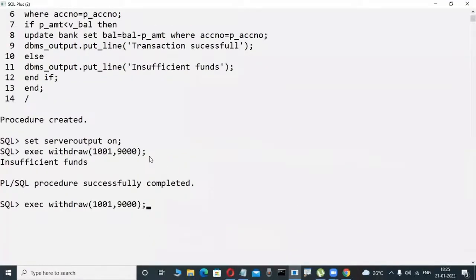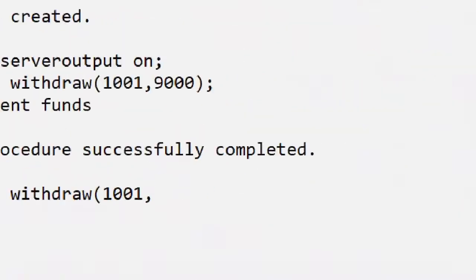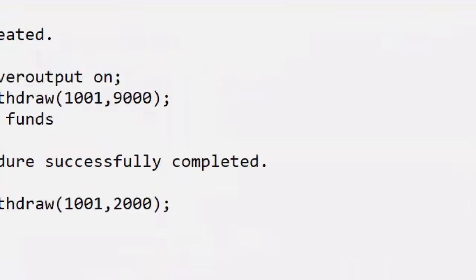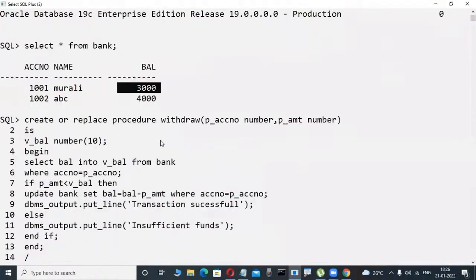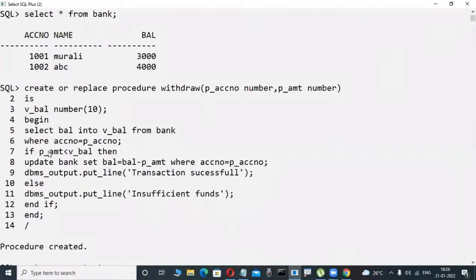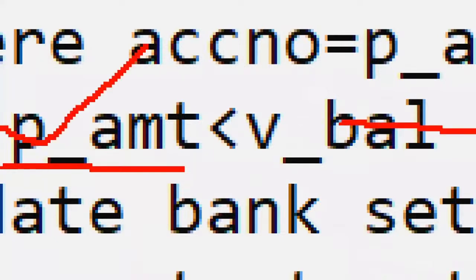Observe it here. 1001 is my account number. I try to execute withdraw again. Okay, so now the procedure. Now I try to withdraw 2,000 rupees. Possible? Possible. Why? Because my balance is 3,000, and I try to withdraw only 2,000. So whenever your passed amount, 2,000, is less than the available balance, in this case 3,000, here 2,000 is less than 3,000.